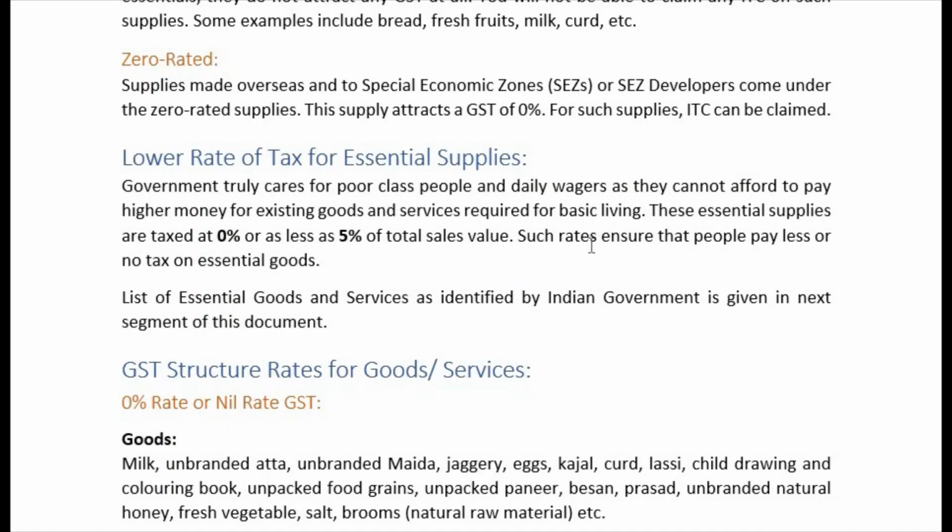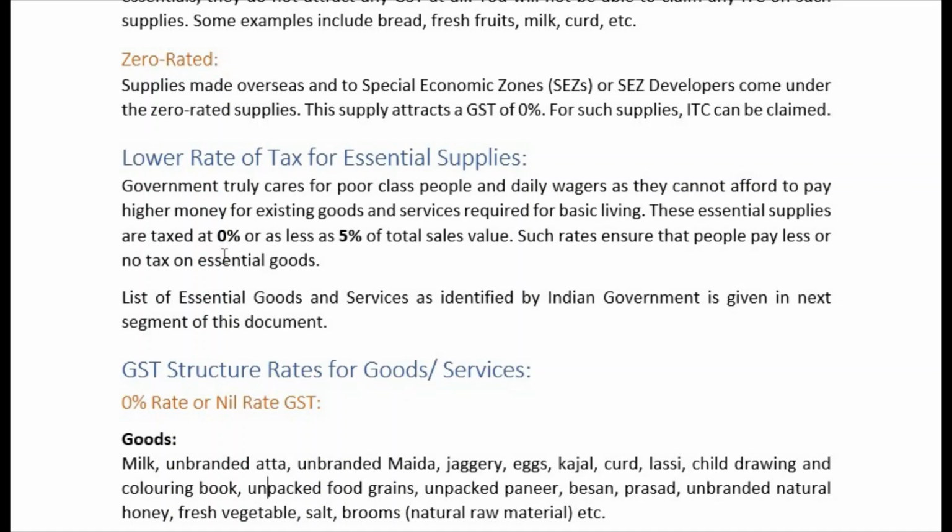How about rich class people or middle class people? They will work and they will earn their own living, right? So these essential supplies are taxed at 0% or as little as 5% of total sales value. Whatever is your sales value, not MRP, sales price, which includes profit, on that we are charging the taxes.